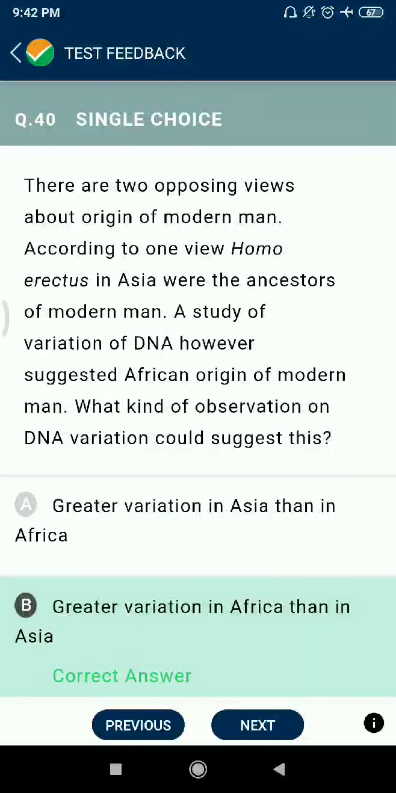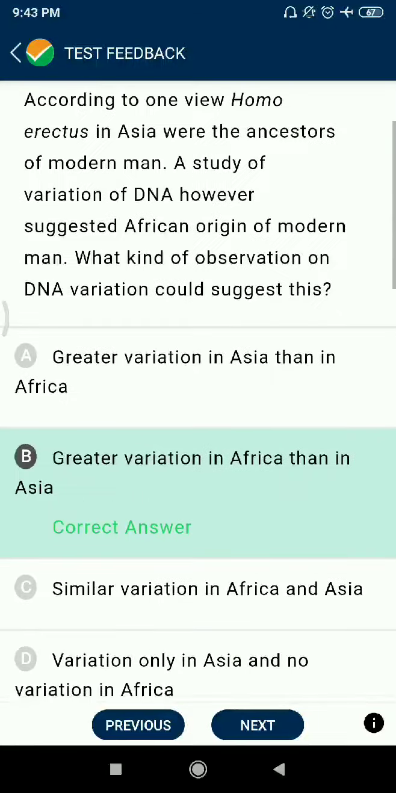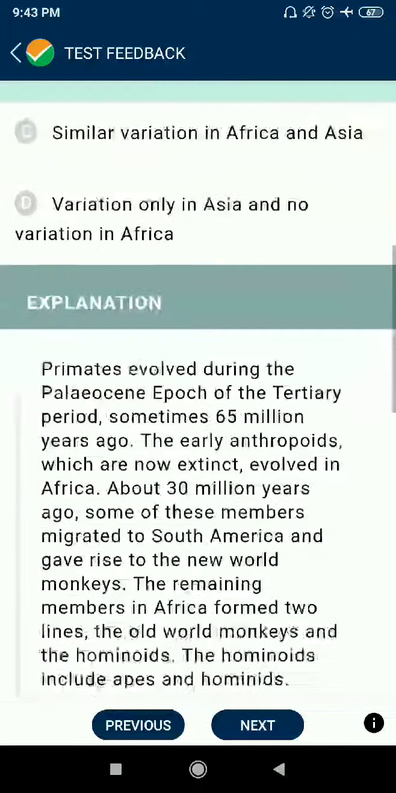Question 40. There are two opposing views about the origin of modern man. According to one view, Homo erectus in Asia were the ancestors of modern man. A study of variations of DNA, however, suggested African origin of modern man. What kind of observations on the DNA variations could suggest this? Greater variations in Africa than in Asia.